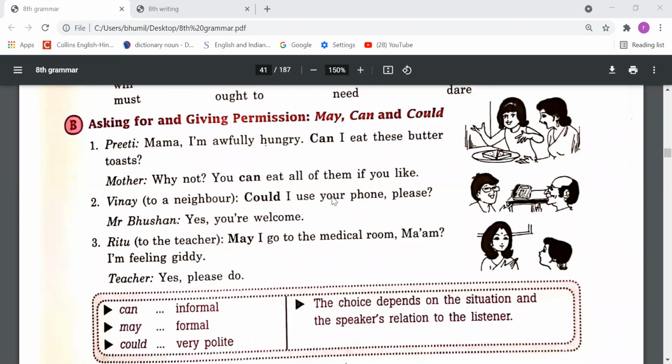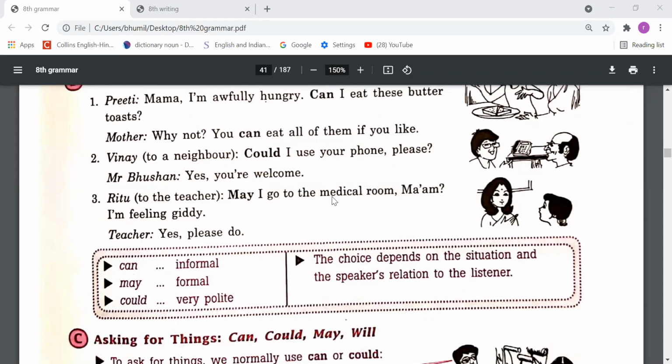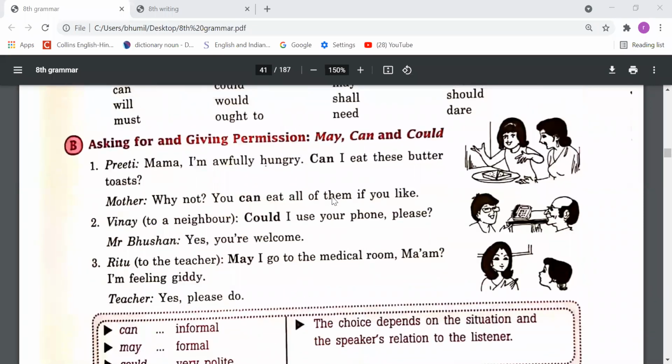And could we can use when we need to make a polite request. Instead of can and may, you can use could also. Like you can say, could I come in, sir? Could I take your pen? May I take your pen? Can you need to say when you talk with your juniors or with your brothers and sisters or with your parents.